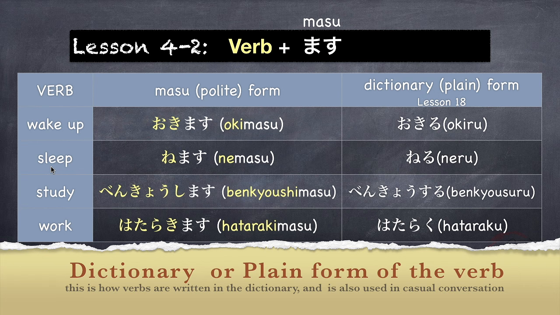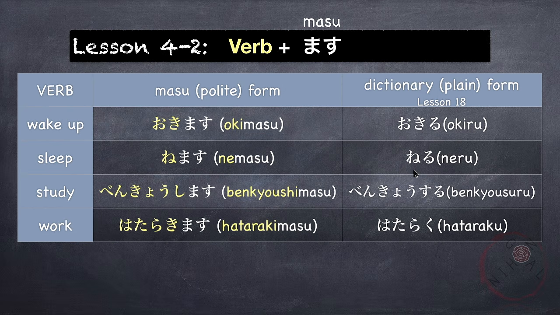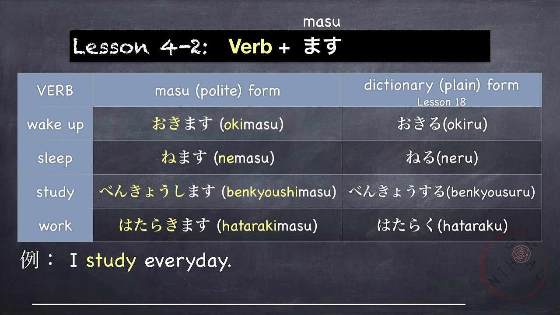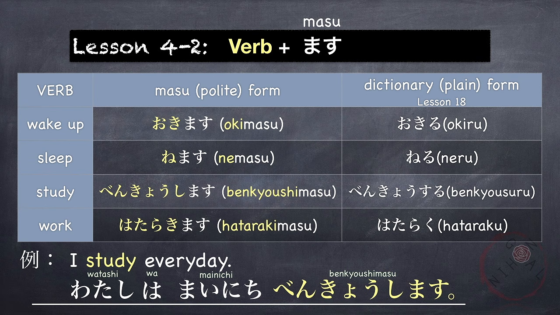Another example is sleep, nemasu. The dictionary form is neru. Study, 勉強します. Or the plain form is 勉強する. Work, 働きます. The plain form is 働く. For example, I study every day. 私は every day is 毎日. Study is 勉強します. So 勉強 plus mas is 勉強します.